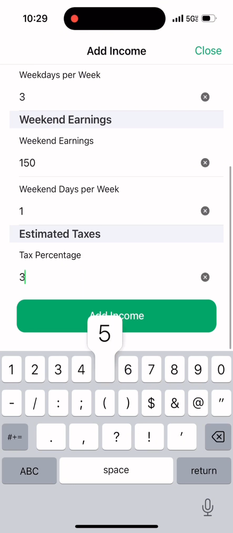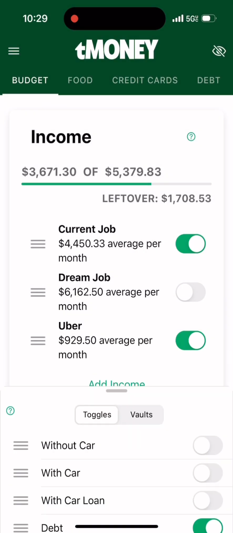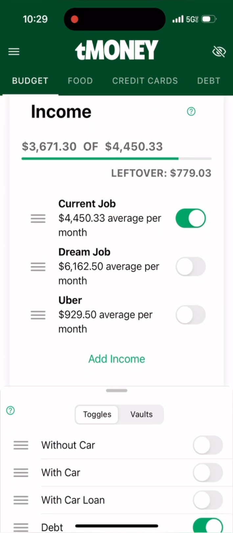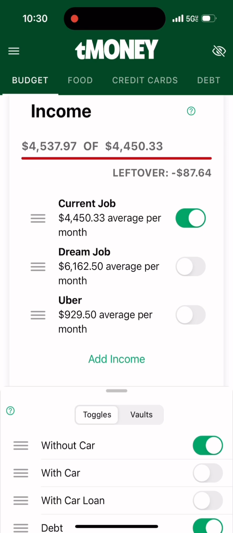Put the taxes up in here. Boom. All right, so now we've got everything in here. Now we can start getting some answers. You feel me? So I'm going to turn the Uber income off real quick, and we're going to go back to the original situation, the current job, relying on Uber to get to and from work. This is what it's looking like, right? So now we're going to go ahead and take the Uber situation out.